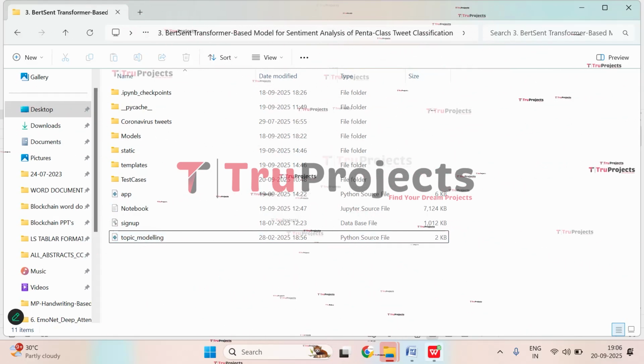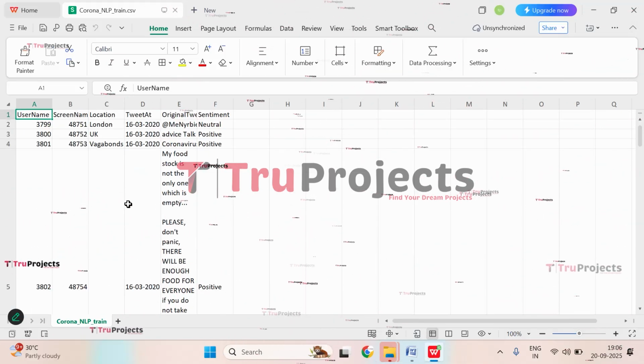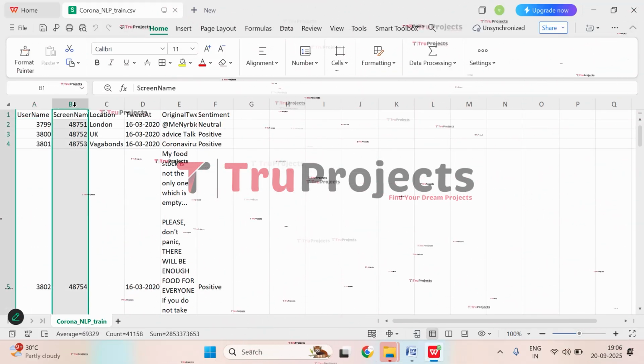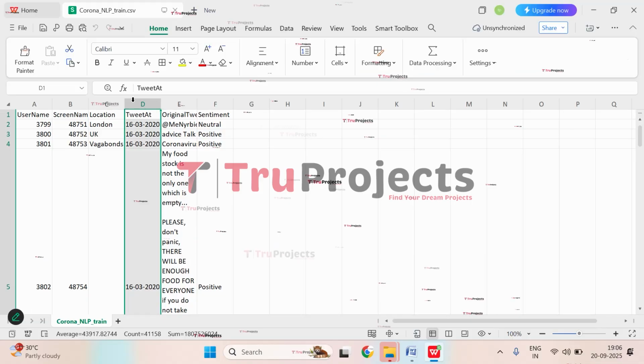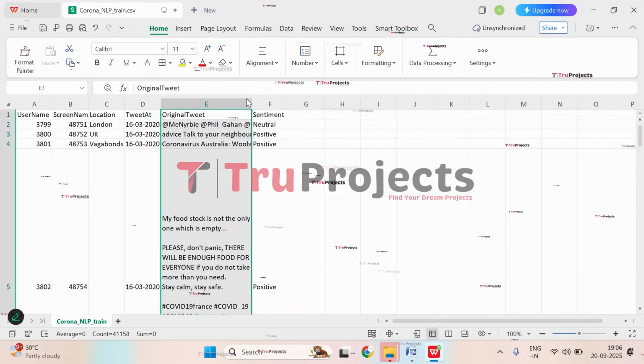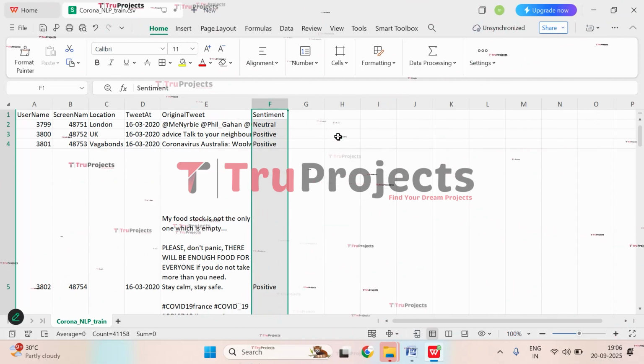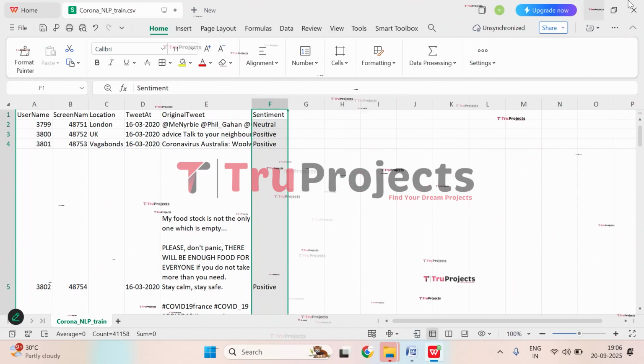Let's see if the dataset is opened or not. Yes, here the dataset is open. Here we have username, screen name, location, tweet, and here we have the original tweet that we have used for training. And here we have sentiment, which we will be predicting in the front end. So this dataset is used to train the model. Close it.